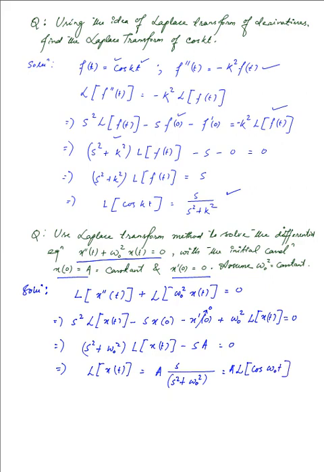We can take the a within the bracket, that doesn't really make a difference, and we have this. So with the Laplace operator on both the sides, we can have x at t is equal to a times cosine omega naught times t. So this is the solution to the above differential equation obtained by Laplace transform method.